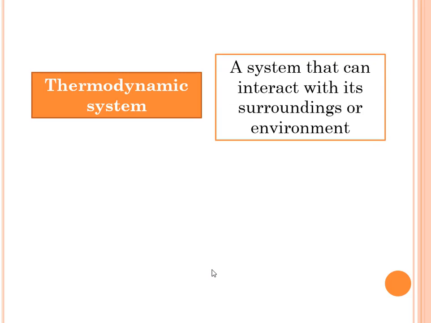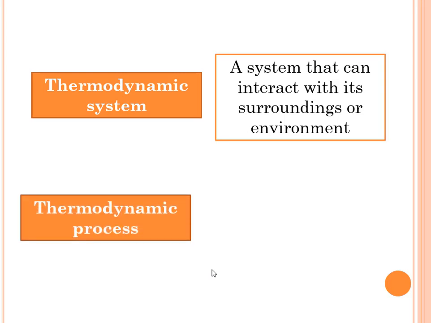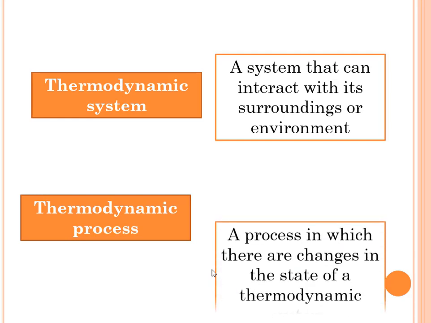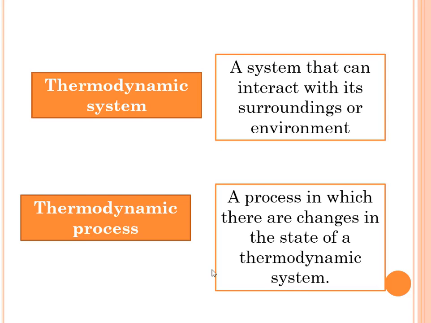In discussing thermodynamics, we will deal with a thermodynamic system, which is defined as a system that can interact with its surroundings or environment. And we will also be analyzing the different thermodynamic processes. A thermodynamic process is defined as a process in which there are changes in the state of a thermodynamic system.